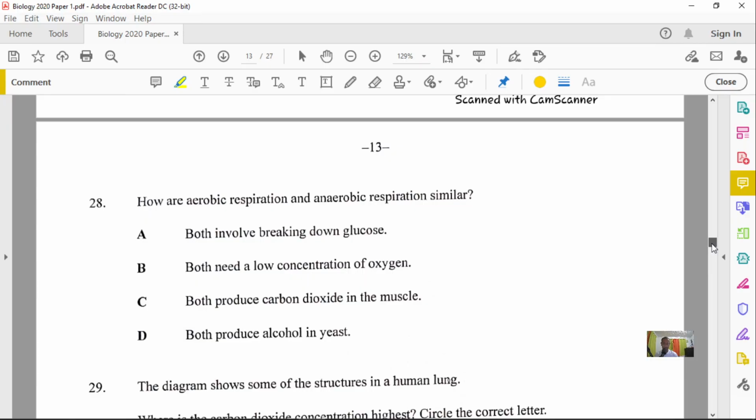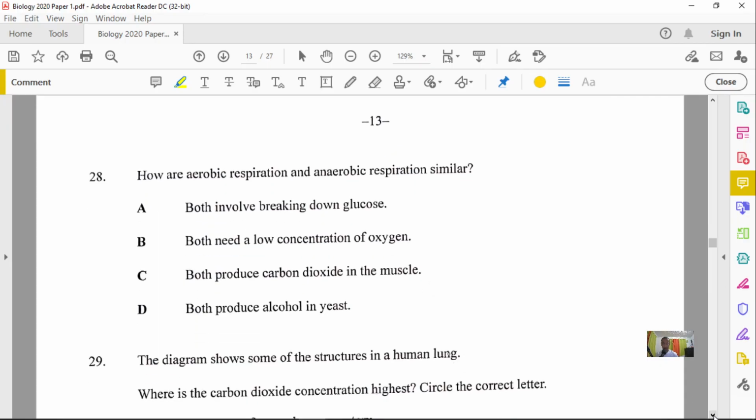Now, let's look at question number 28. Number 28 asks, how are aerobic respiration and anaerobic respiration similar? We should know the difference by now. When we talk about aerobic, we know that it requires some form of what?